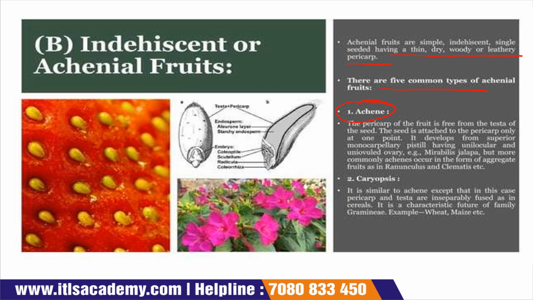Now, caryopsis is similar to the achene except that in this case the pericarp and testa are inseparably fused. In the achene they are free, but in caryopsis the testa and the pericarp are fused, as in cereals. It is a characteristic feature of the family Graminae, for example, wheat and maize.